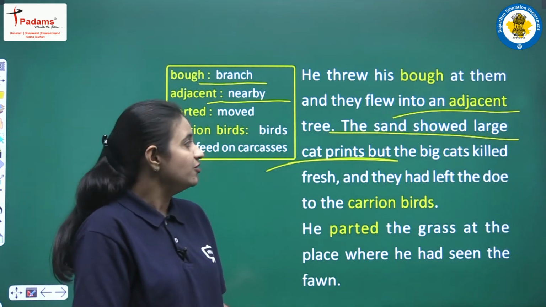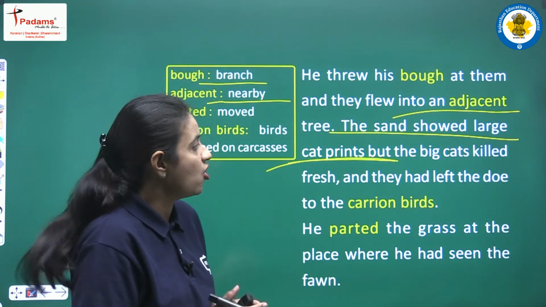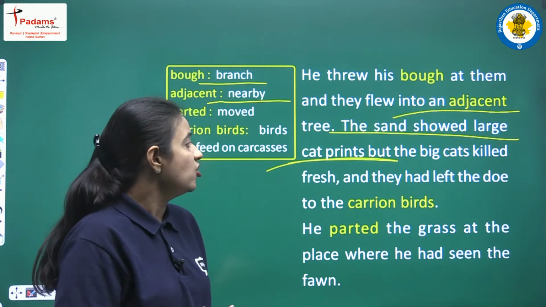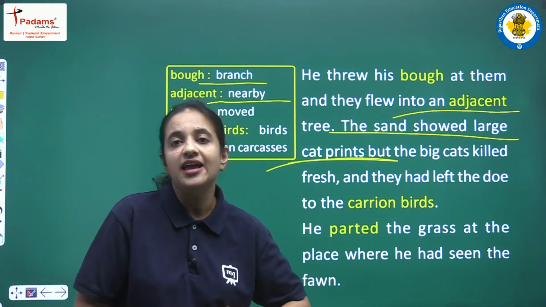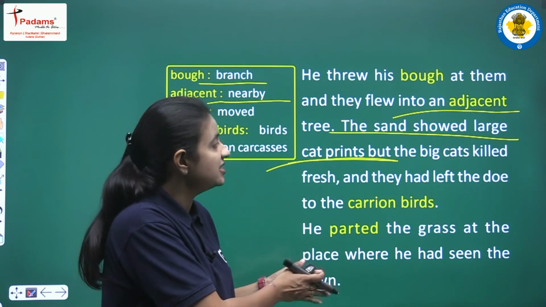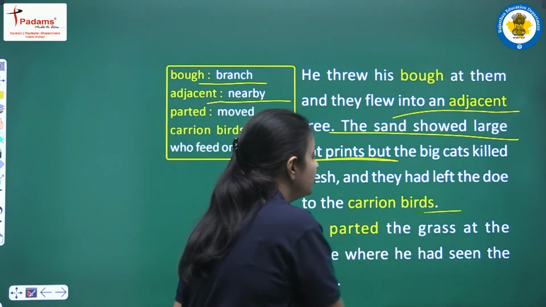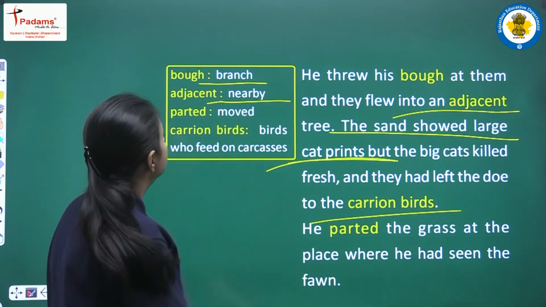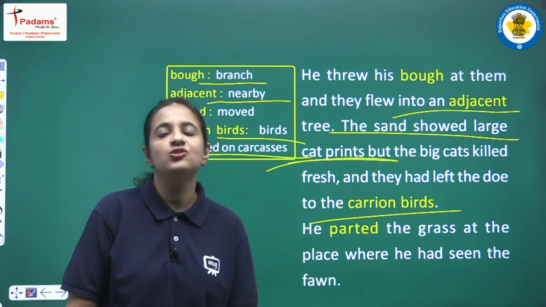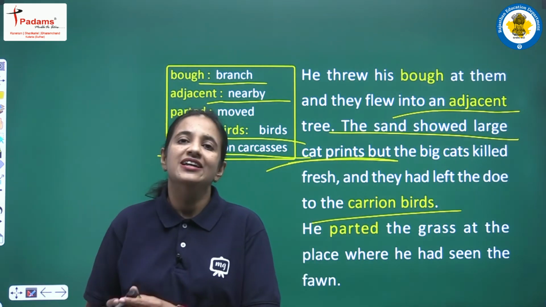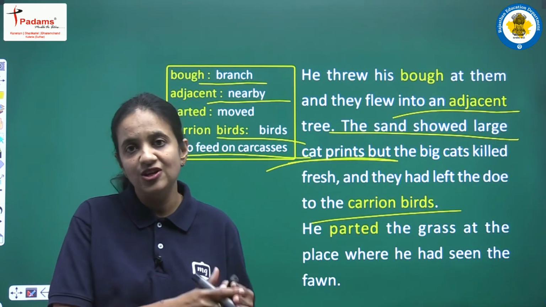So yes, there were footprints of some large cats also, but it is a fact that all the big cats kill only fresh animals and never eat any dead body. So this was the reason that they had left the dead body of the doe to the carrion birds. What do carrion birds mean? Carrion birds means birds who feed on carcasses. We have discussed already that buzzards and vultures are in the category of carrion birds.